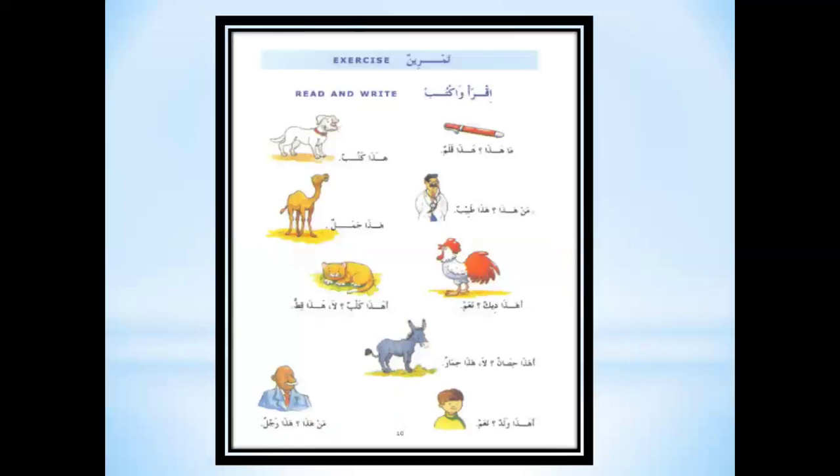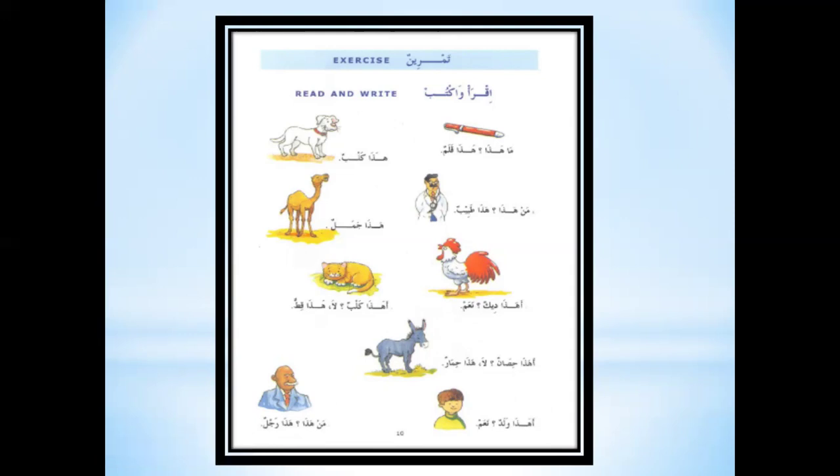Ma hada. Hada qalamun. What is this? This is a pen. Hada kalbun. This is a dog. Man hada. Hada tabibun. There is man, so the translation will be, who is this? This is a doctor. Hada jamalun.